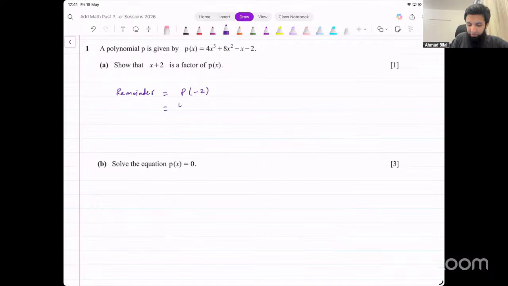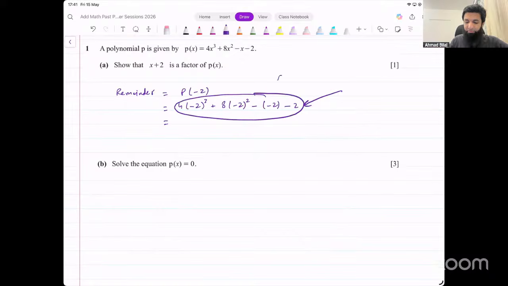Let's see what this turns out to be. 4 into minus 2 whole cube plus 8 into minus 2 whole squared minus into minus 2 minus 2. Simplify this. Now, they are asking you to show something, so it's necessary that you show some working. So this step is absolutely necessary. If you skip this step, you don't get that 1 mark. You have to input the value in the polynomial. Now you can write 0 directly as well, but it's a good idea to show one more step at least.